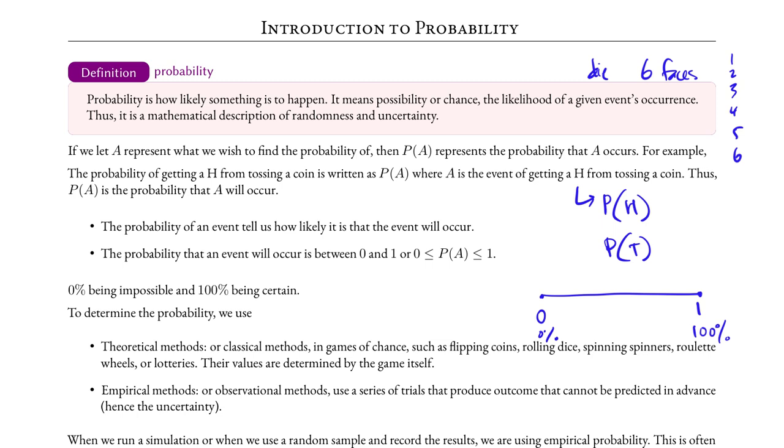If an event has a probability of 0.8, for example, then it is likely to occur, but it is not certain. If an event has a probability of 0.1, then it is very unlikely that it will occur, but it is not entirely impossible. We will compute the probability using the theoretical method and the empirical method.